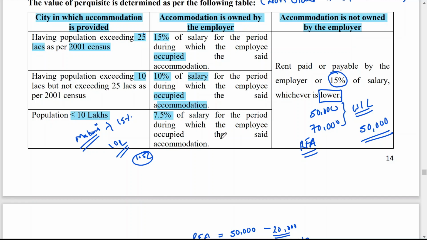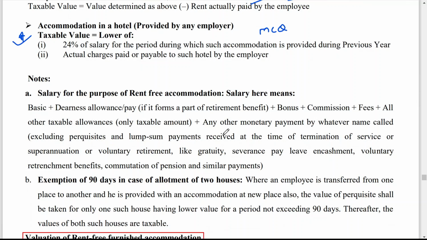Same question can be asked in MCQ for 10% of salary, and same question can be asked for 7.5% of salary. You have to remember population limit plus percentage, how much percentage of salary you are taking for calculating rent free accommodation. So many MCQs can be asked from this table and from this explanation also.